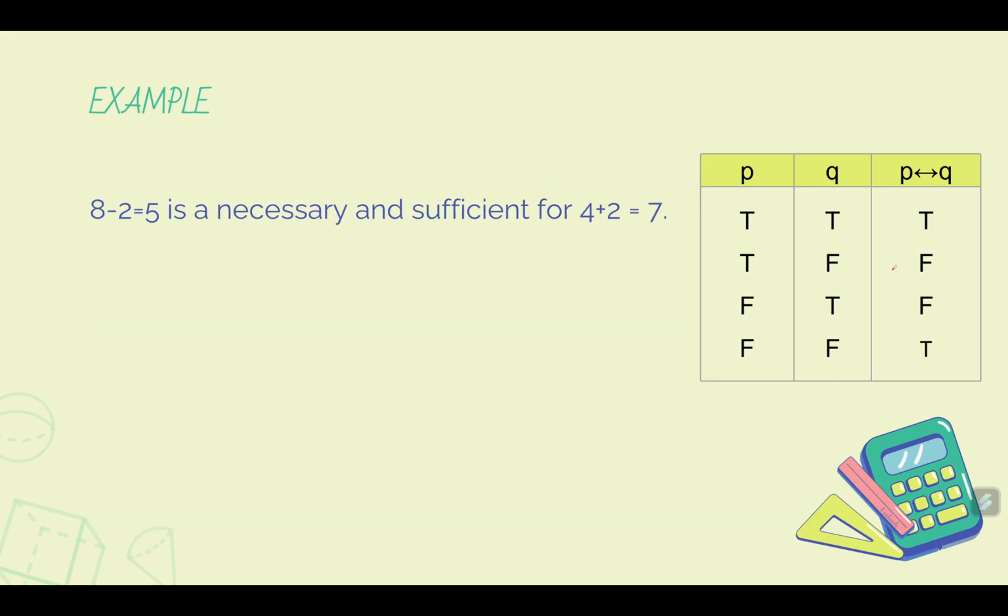Okay. Another example, 8 minus 2 equal to 5 is necessary and sufficient for 4 plus 2 is equal to 7. Our statement P here is 8 minus 2 is equal to 5, which is false. And then another statement that 4 plus 2 is equal to 7 is again false. So we look at the table here, and then we can conclude that the whole statement is true. Okay? False if and only if false is true.